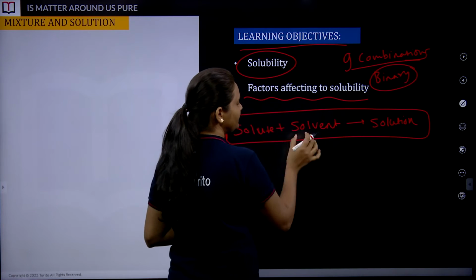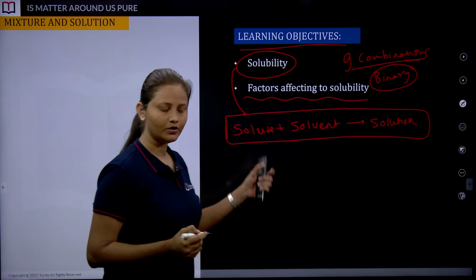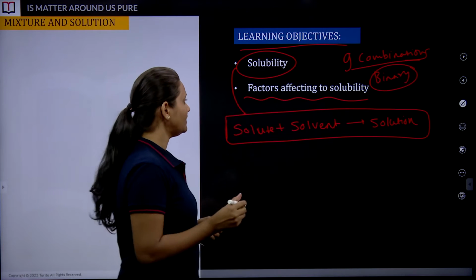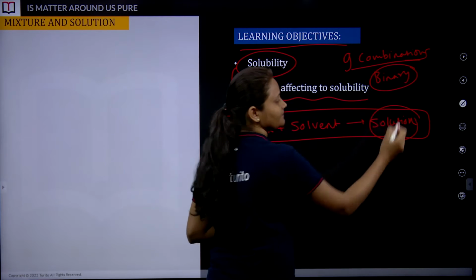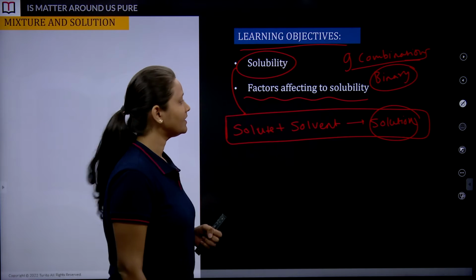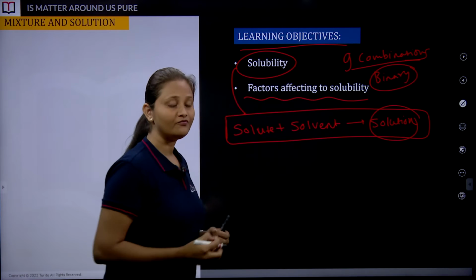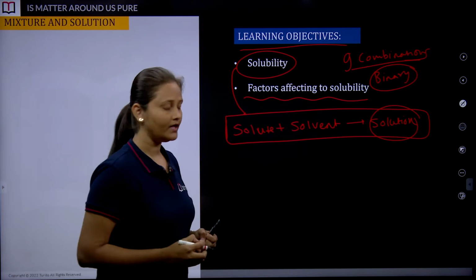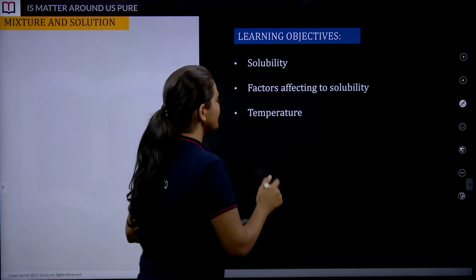Now we have something to do with solubility here, which we are going to cover soon. So solubility plays the major role in forming a solution. And there are certain factors which are going to affect the solubility, factors such as what?